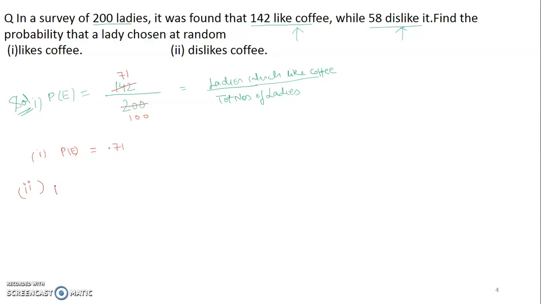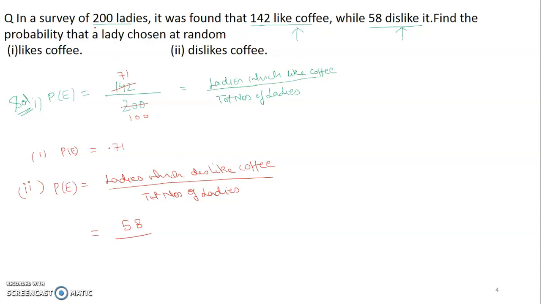So in this case, the probability of the event is ladies which dislike coffee upon the same total number of ladies. Ladies which dislike coffee is 58, given to us. The total number is in a survey of how many ladies? 200. So we can write here 200.